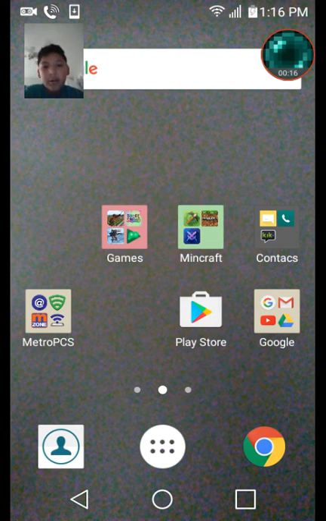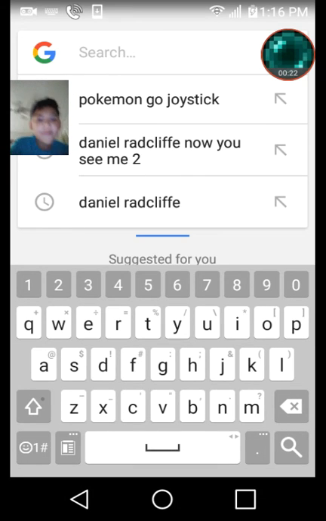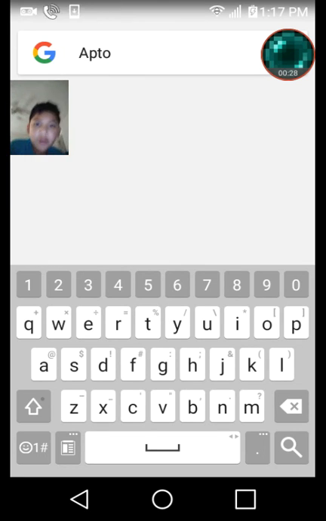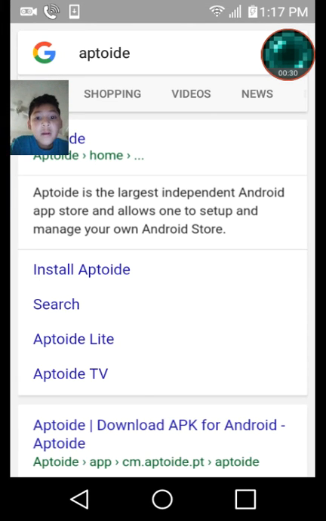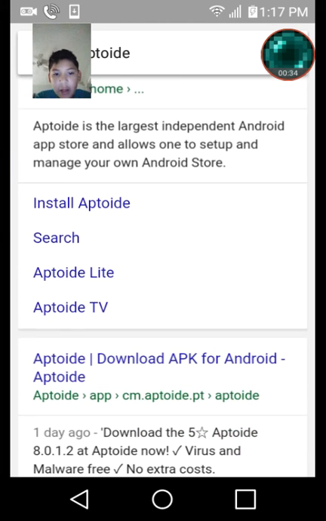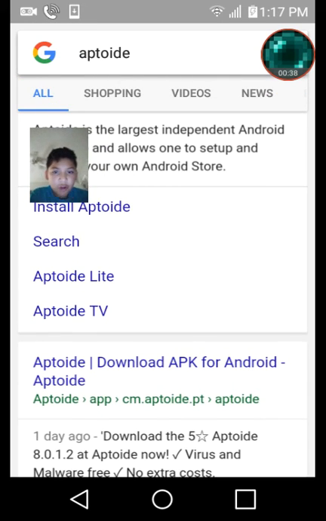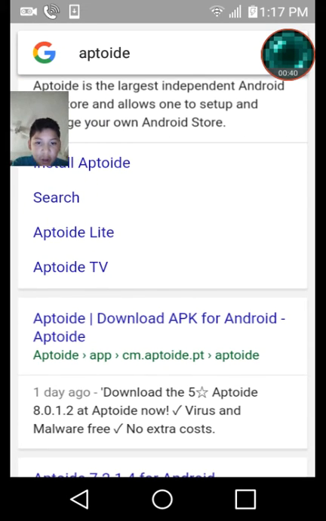Okay, so first go to Google. Wait, it's Google. It will not work on iPhone. Tap aptoide, aptoide download APK for Android, aptoide. I already have it, so all I'm gonna do is click on it.